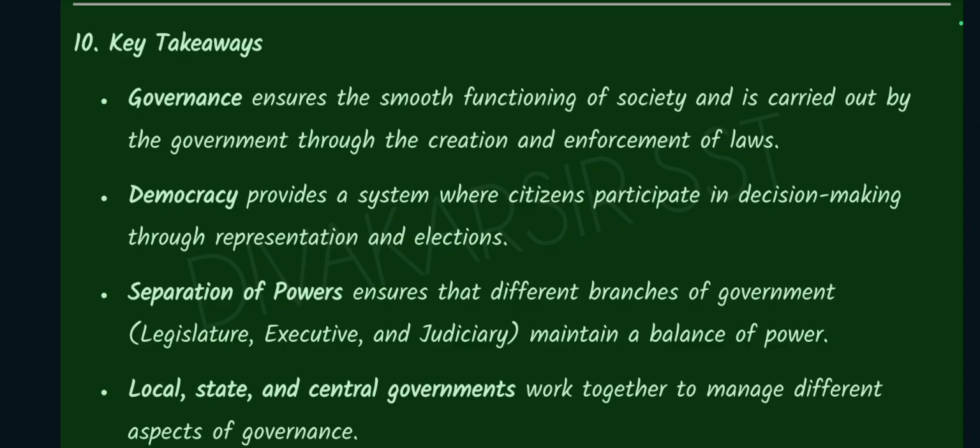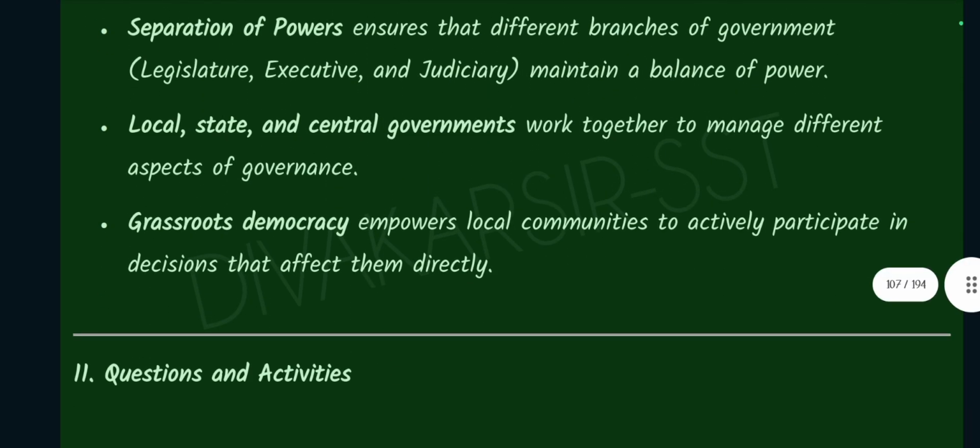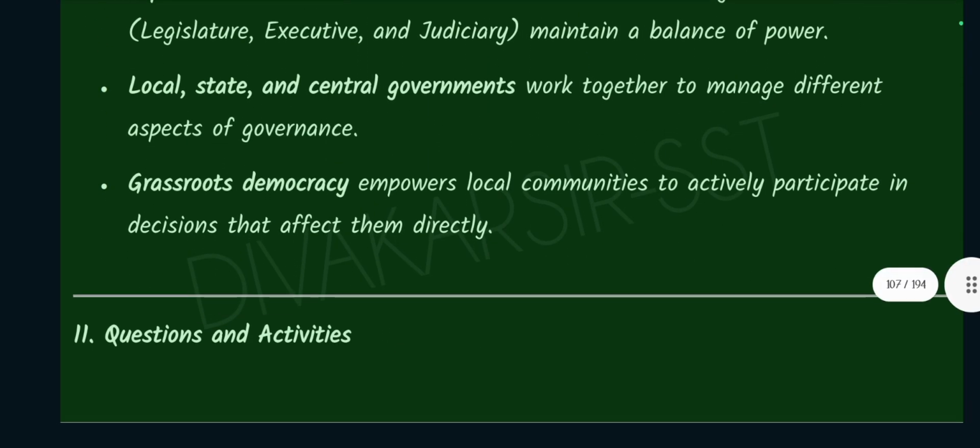Separation of powers ensures that different branches of government, legislature, executive, judiciary, maintain a balance of power. Local, state, and central governments work together to manage different aspects of governance. Grassroots democracy empowers local communities to actively participate in decisions that affect them directly.